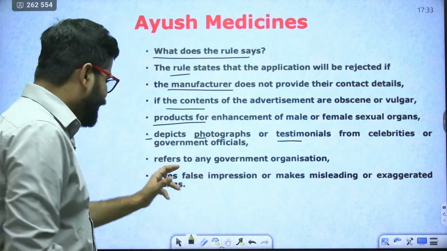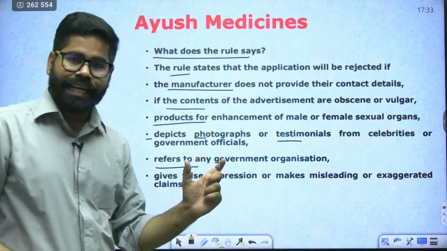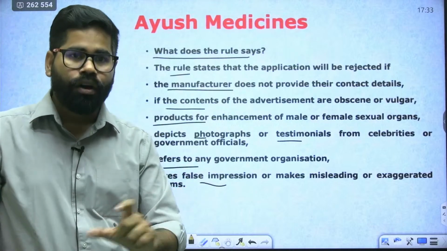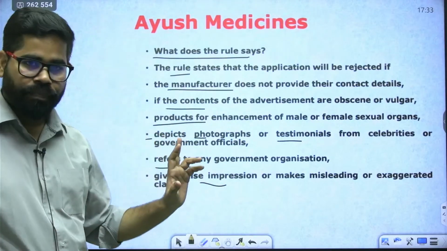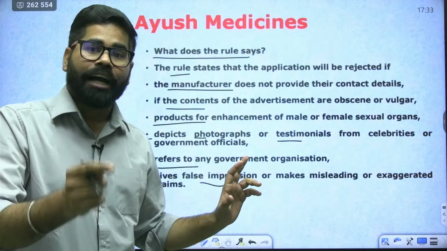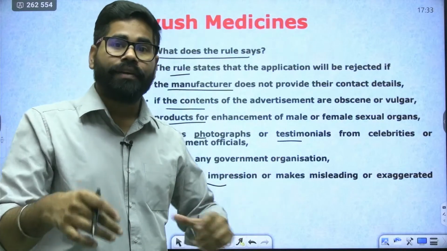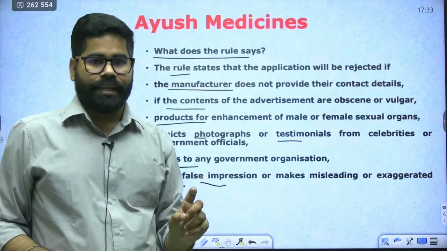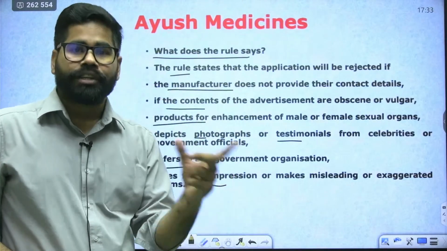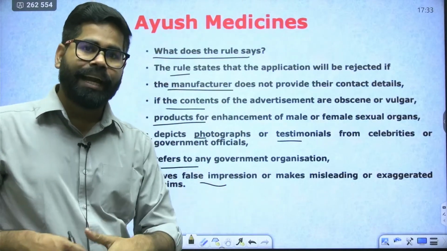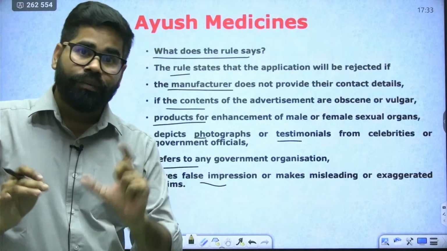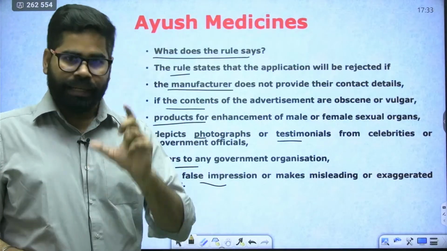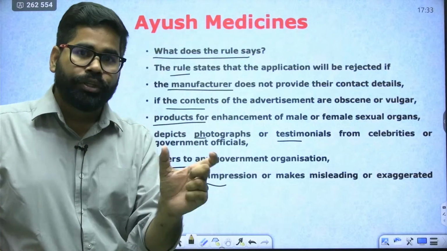Okay, then if it refers to any government organization, or gives a false impression, or makes misleading or exaggerated claims, in these cases the advertisement will not be allowed. They will not be allowed to advertise this. So that was rule 170. Now, in the latest notification, Ayush Ministry decided that there are multiple other laws which can cover this. Hence, we are omitting this rule 170. But then again, it has been said that no, you cannot do it.